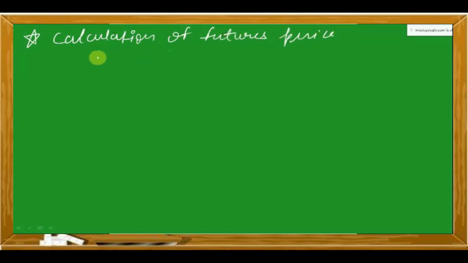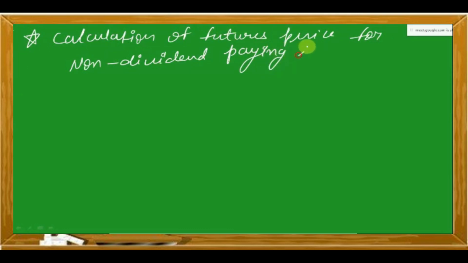Let us move on to the main part, that is calculation of futures price for non dividend paying shares.